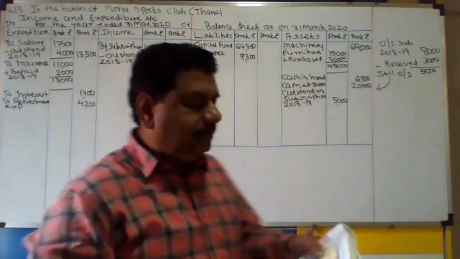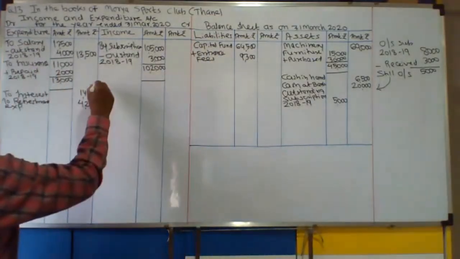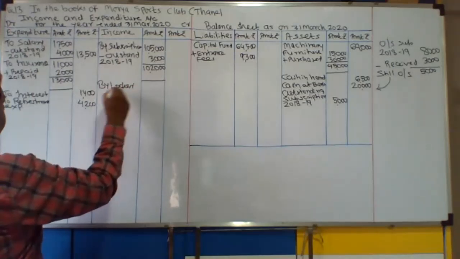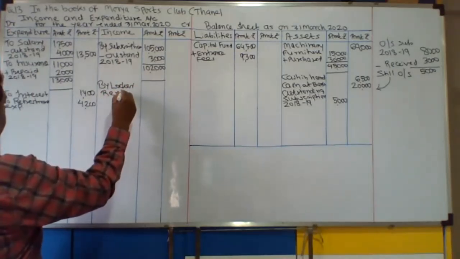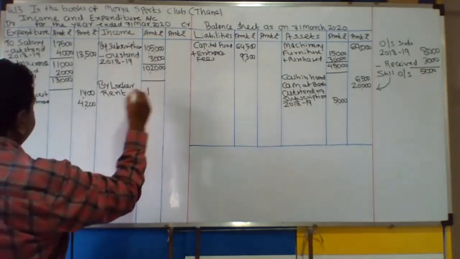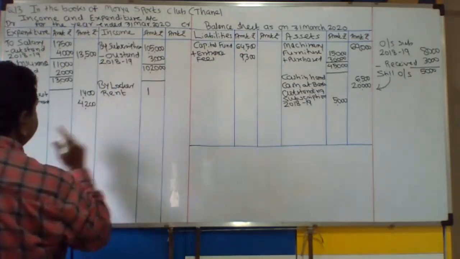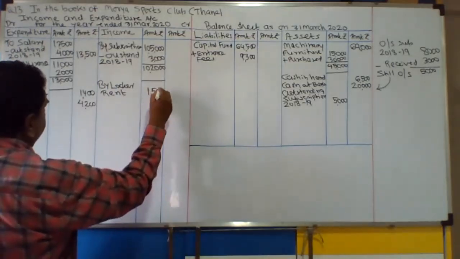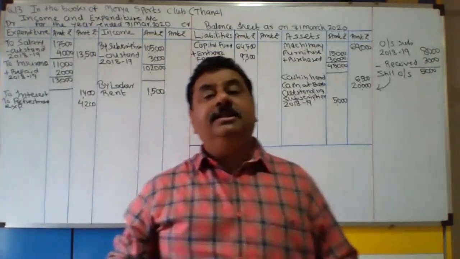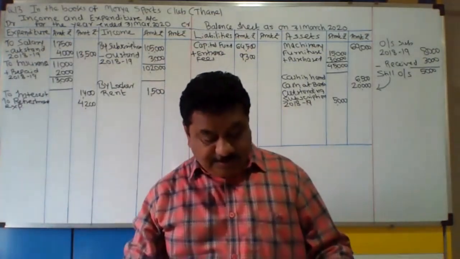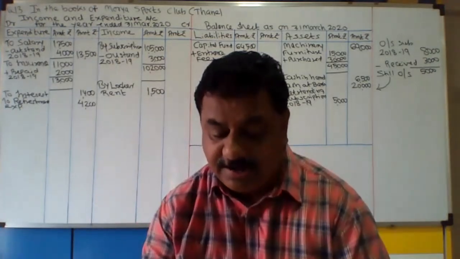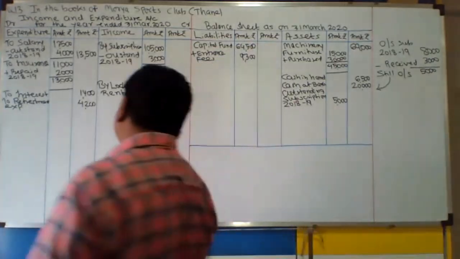Then locker rent is an income by locker rent, record in the income column. इसके लिए भी दो टिक मार्किंग हमने किया है. ऐसा क्यों किया वो देखना पड़ेगा. It is 1,500. Okay, please see the last year balance sheet asset. What is outstanding locker rent in the last year? 500 rupees. That is outstanding in the last year is 500.